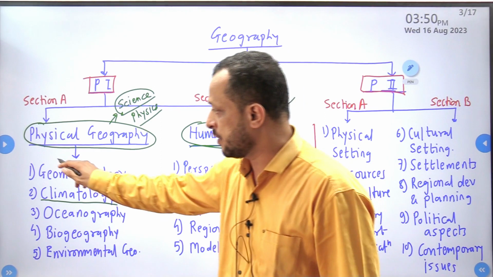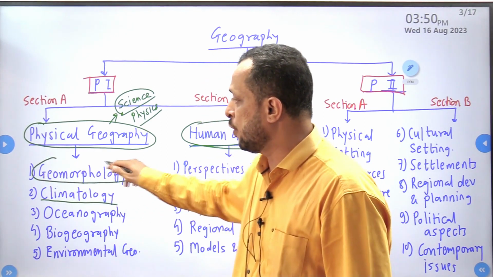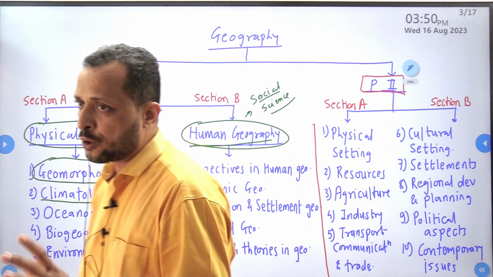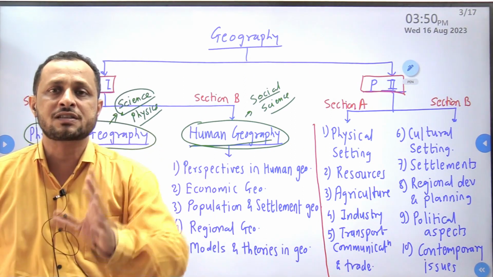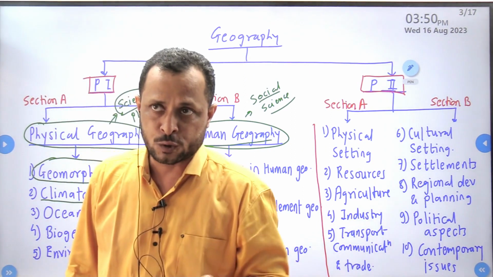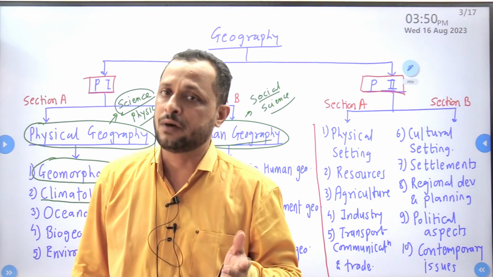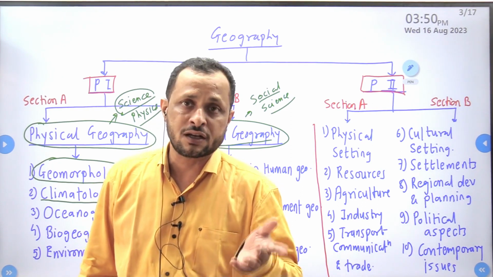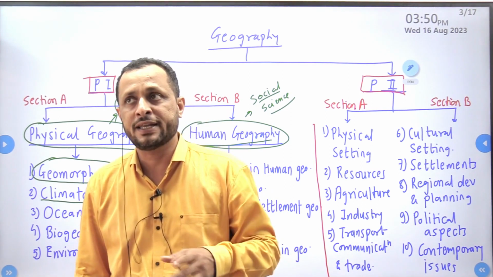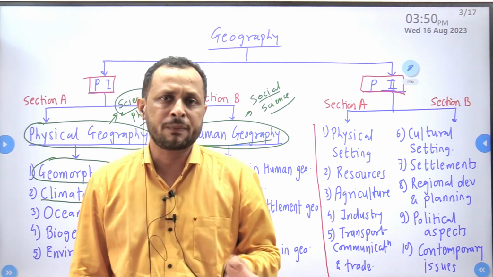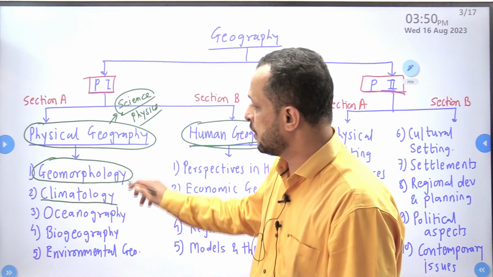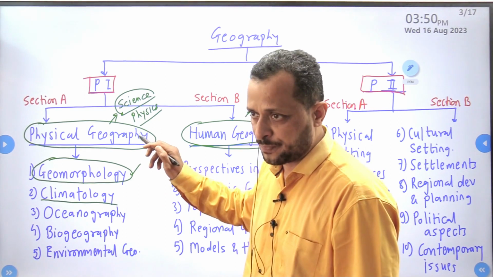Now, in physical geography, the first one is geomorphology. Geomorphology is that topic which deals with the study of Earth's lithosphere, the outermost layer of Earth. What are the things which are occurring inside the Earth? Volcanic eruption, earthquake, and lots of other things. So that part will be covered in geomorphology.